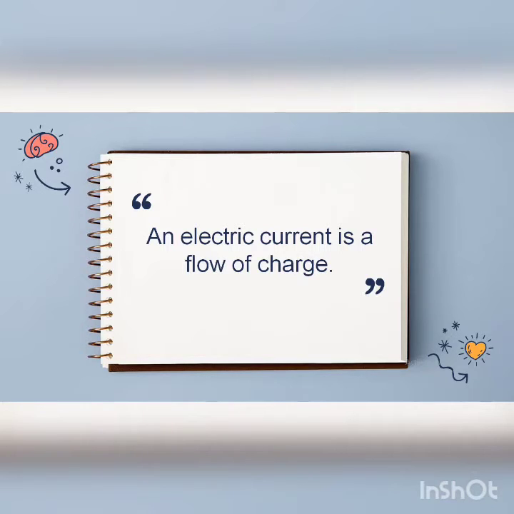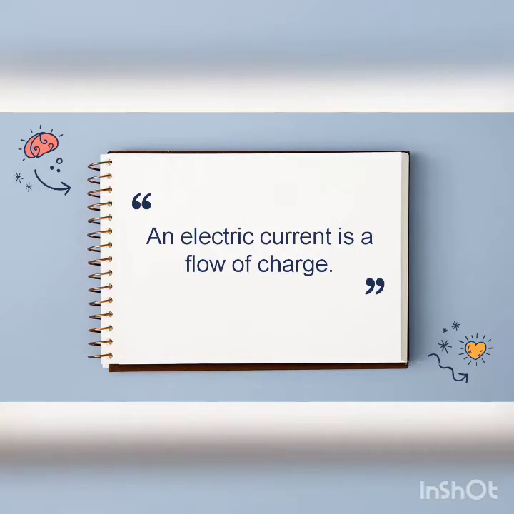Now, what do we get from electricity? Electricity has one important term named electric current. Now, what is an electric current? As you switch on, the electric current passes through the switch and through the respective device like a bulb or fan, and due to this electric current, the electrical energy is converted into mechanical energy or heating energy or anything. So what is an electric current? It is written: electric current is a flow of charge. Electric current is a flow of charge.